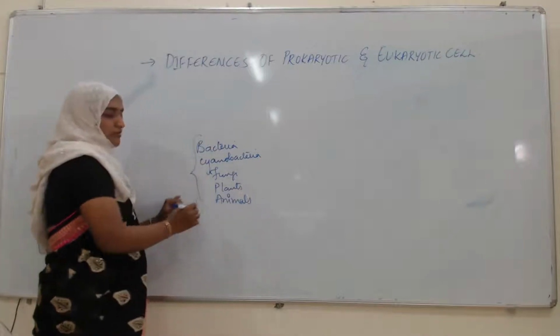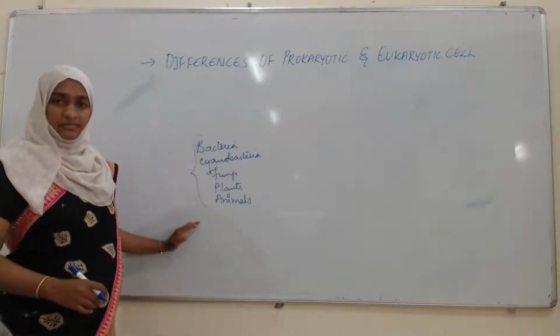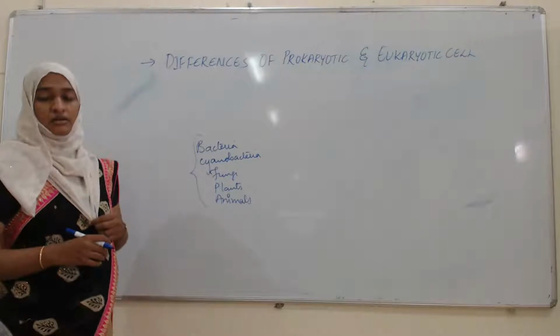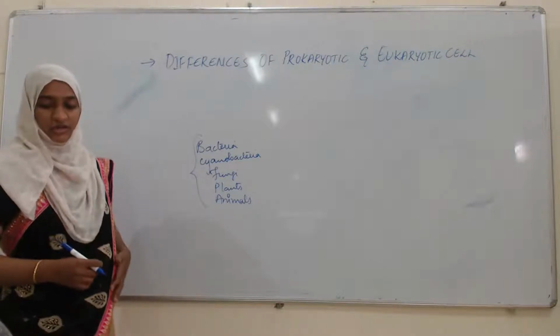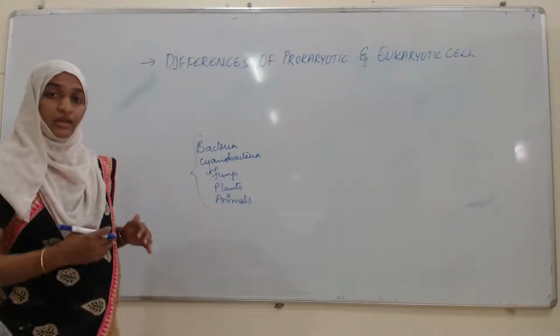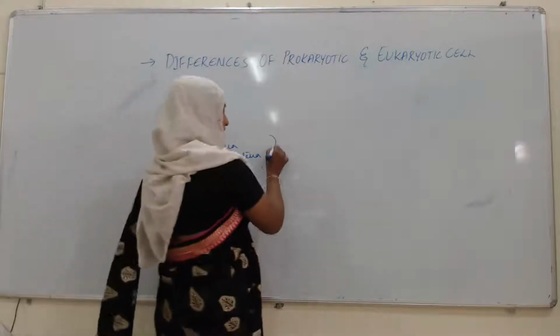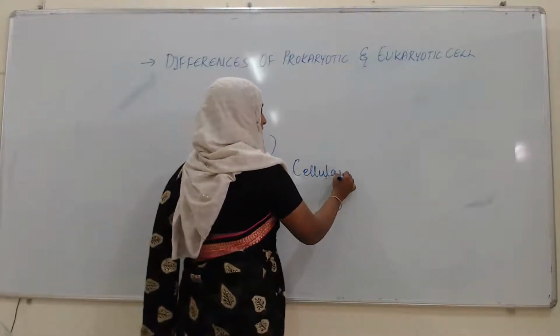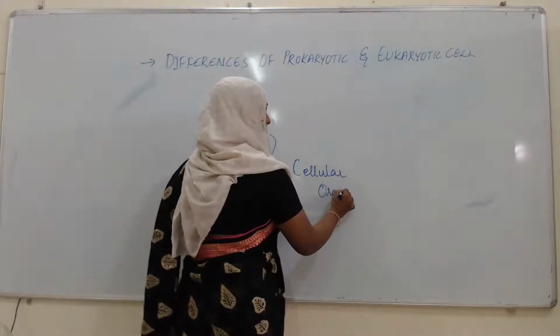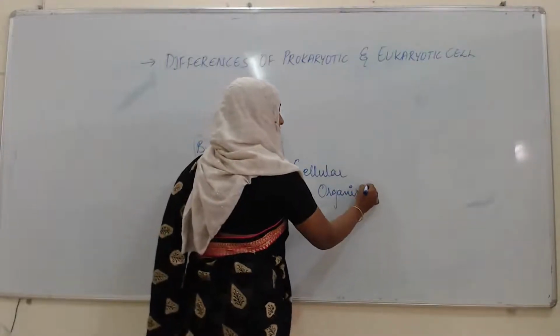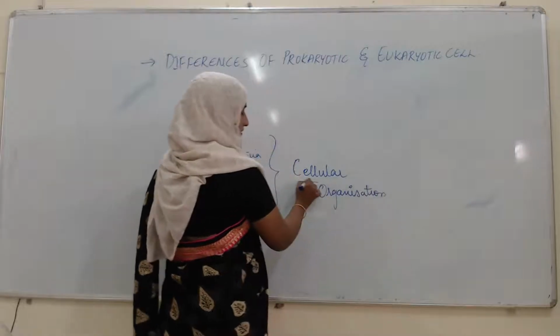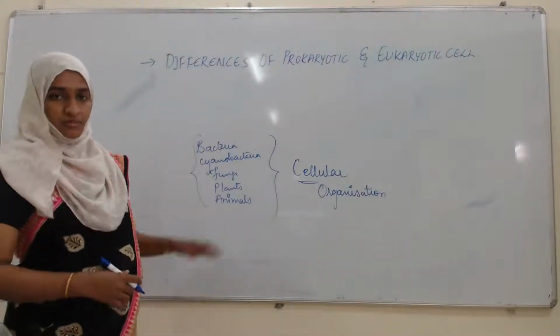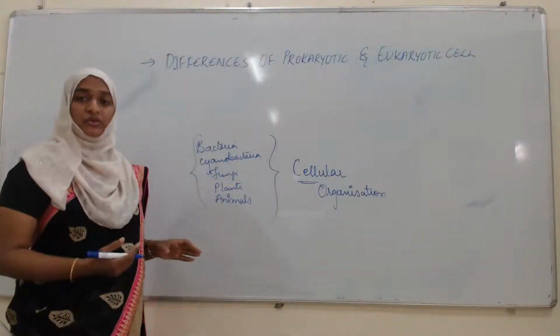All these living organisms have a cellular body organization, or what we call cellular organization. It means their body is made up of cells. Some of them are unicellular.